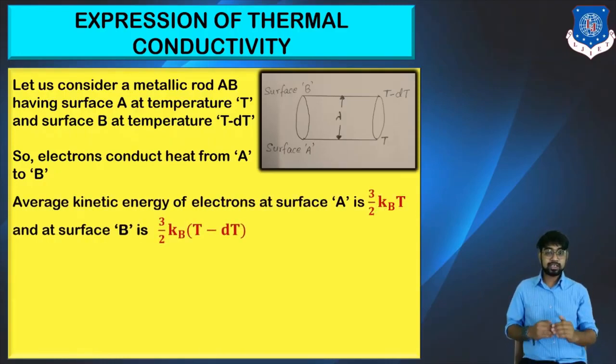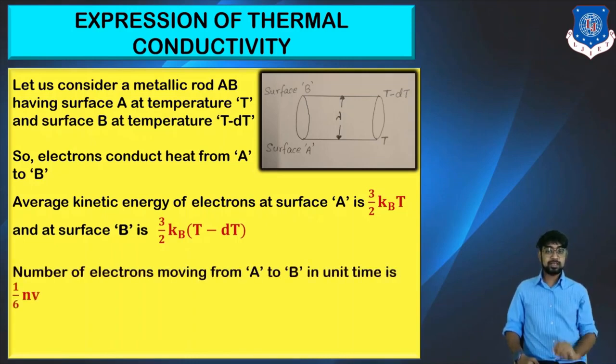Now the average kinetic energy of electrons at surface A is 3 by 2 kBT, and at surface B it would be 3 by 2 kB (T minus dT). We are just replacing the temperature, because the surface A temperature is T and the surface B temperature is T minus dT, that is the lower temperature.